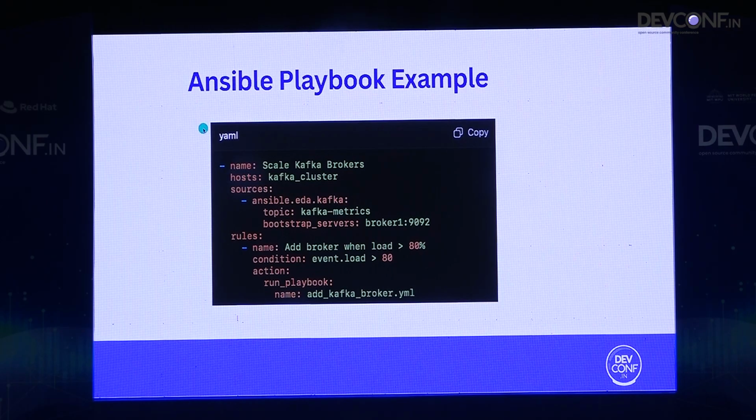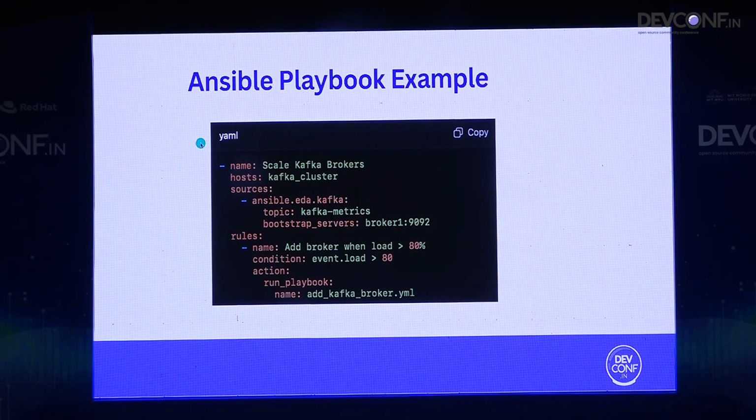So I have created a sample Ansible playbook in which we are just configuring Kafka brokers. My host is the Kafka cluster here, and I'm giving sources as the collection eda.kafka, and my topic name is Kafka metrics. I've given some servers, and this is a rulebook as well. So I've given some rules for it to execute.